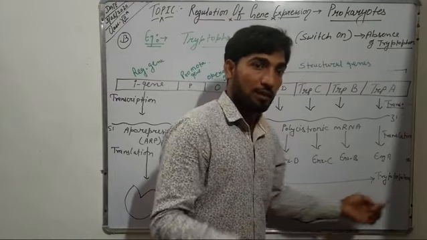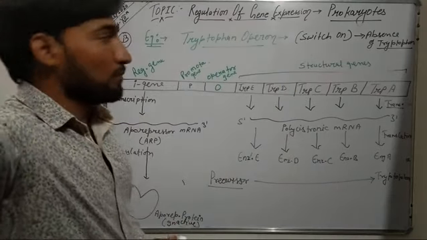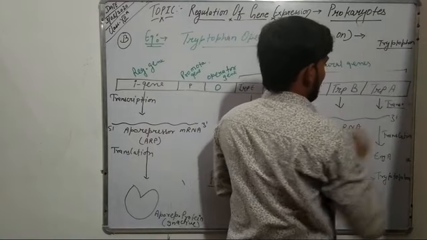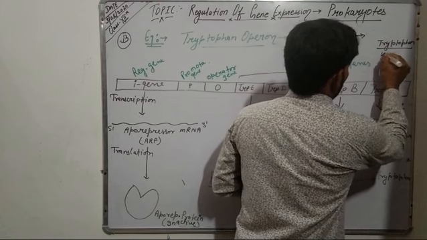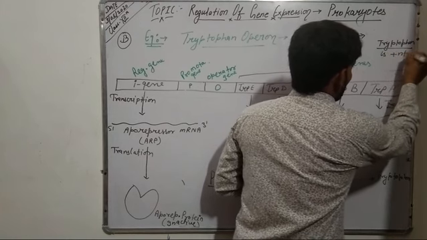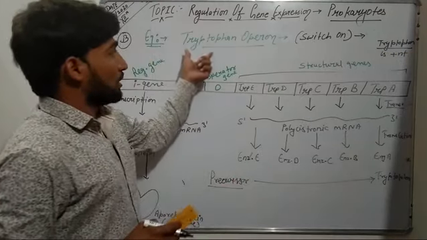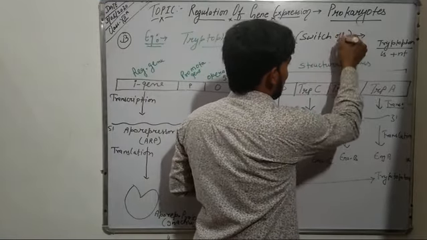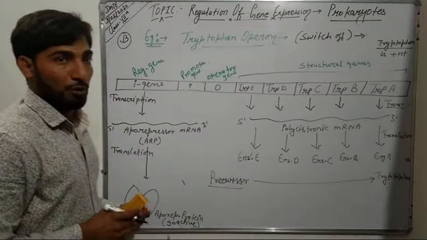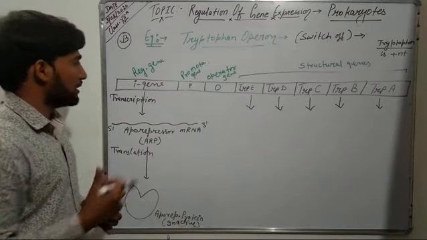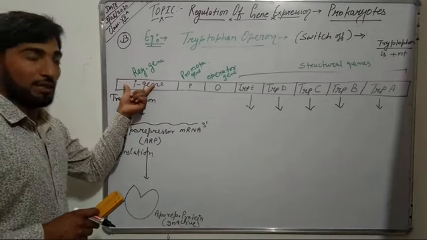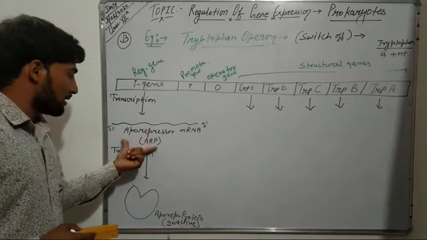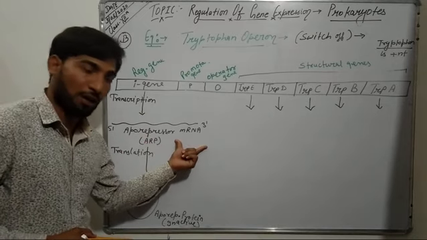Now we will discuss the second case in which tryptophan is present. If tryptophan is present, then our tryptophan operon will be in switch off mode. Now in switch off mode, the regulatory gene again undergoes transcription and results in the synthesis of aporepressor mRNA.